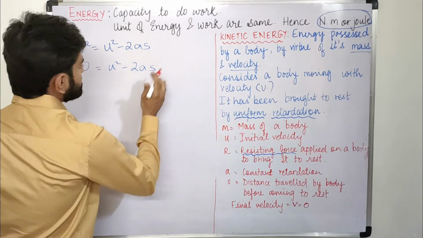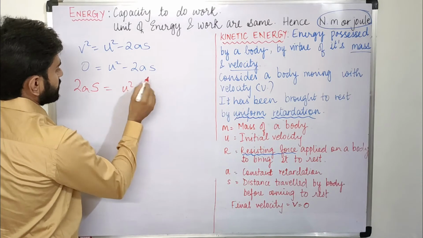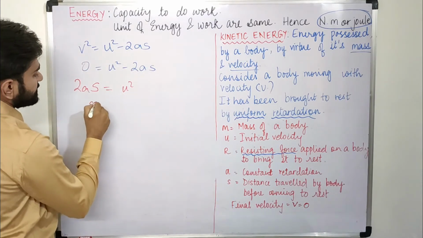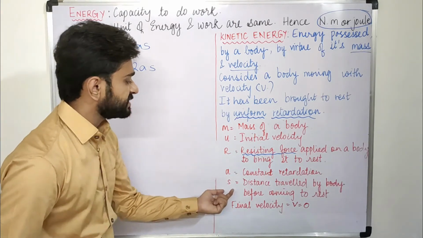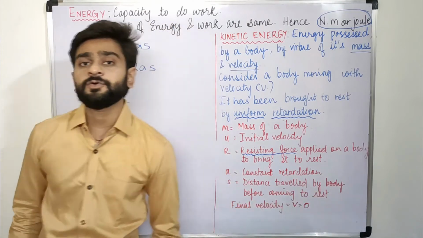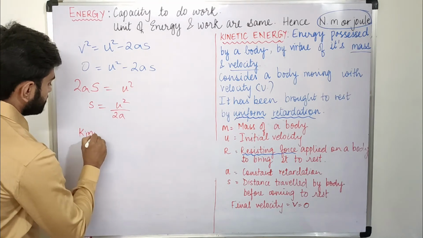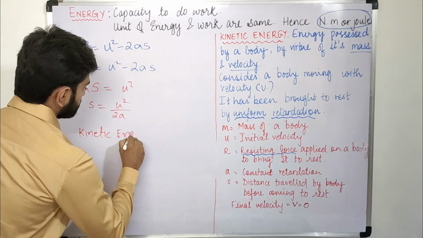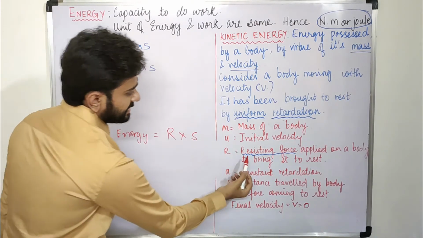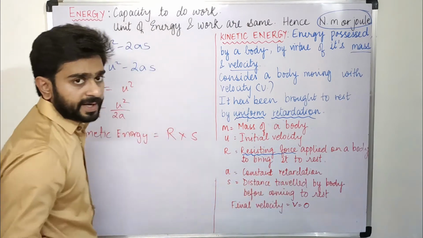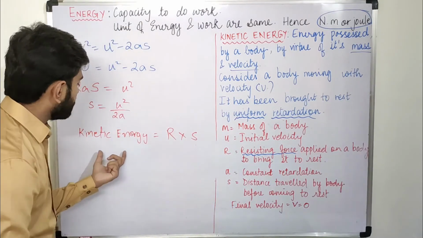Now let us make S the subject. So 2AS will be equal to U square, bringing it to this side. Now making S the subject, S is equal to U square upon 2 into A. So this becomes the formula for S, that is the distance traveled by the body before coming to rest. And according to the formula, kinetic energy will be equal to R into S. That is the resisting force applied on a body to bring it to rest, and S is the distance traveled by the body before coming to rest. This is the formula for kinetic energy.